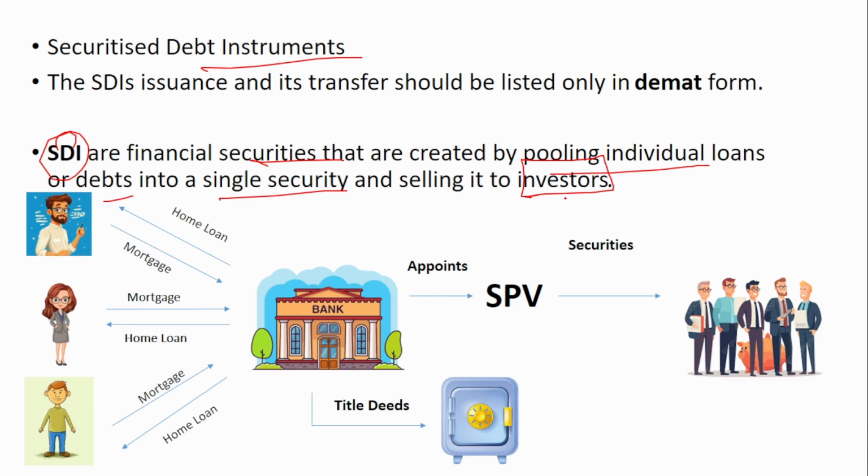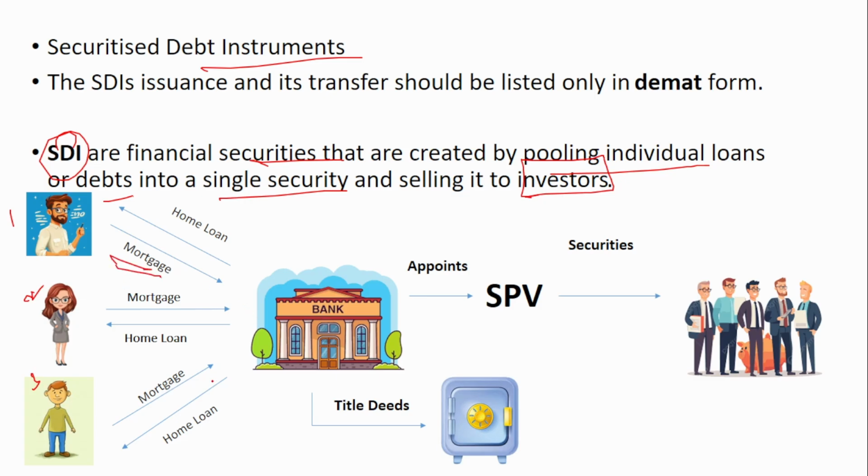See, say these are various customers, 1, 2 and 3. So these customers approach this bank for a loan. So they ask for a home loan. In return, they get a home loan. And what is that? Whatever property that these customers buy, they have to mortgage this property to the bank. This mortgage can only be cancelled after the entire repayment of the home loan. Until then, the property that they have bought from this home loan will be mortgaged to this bank.